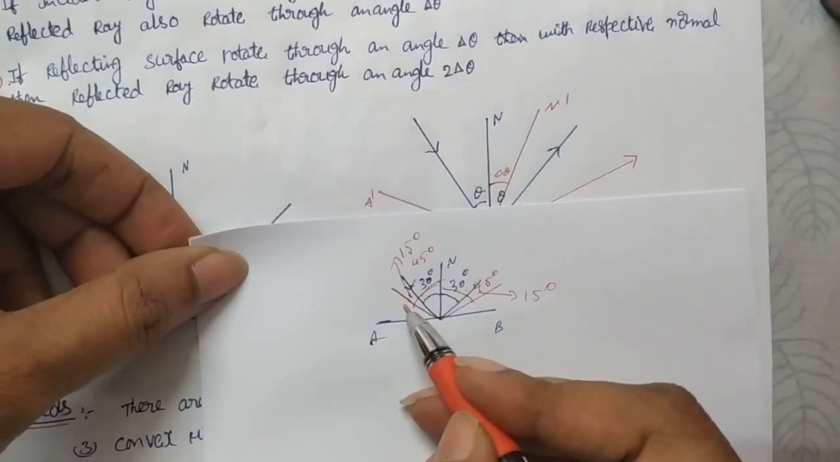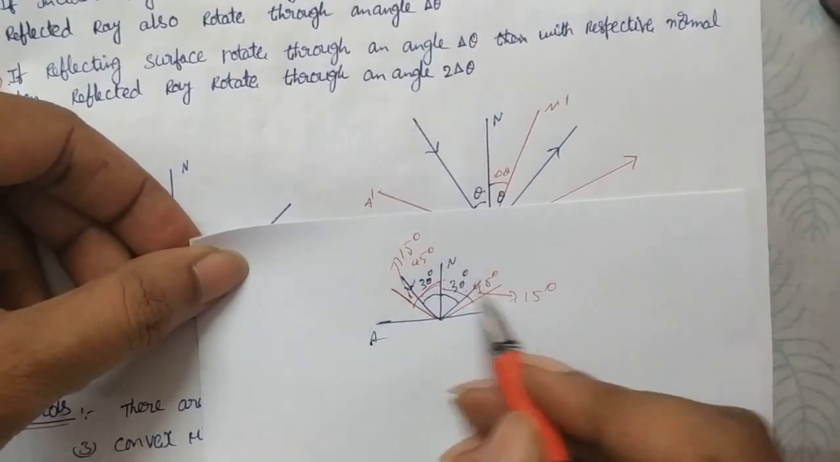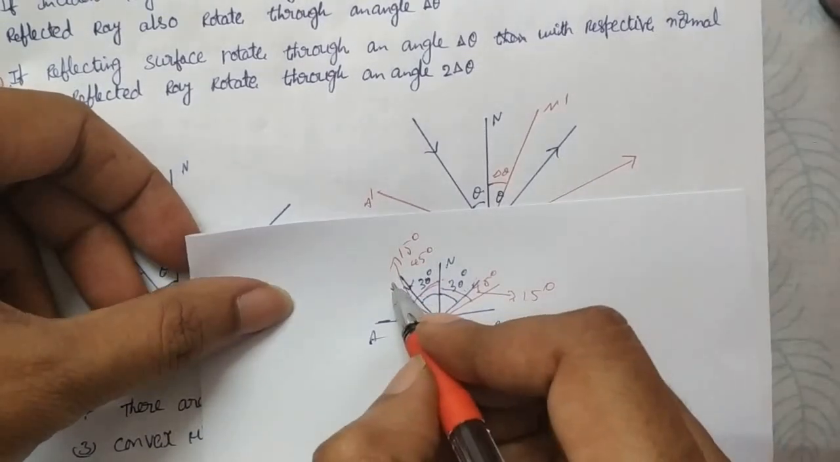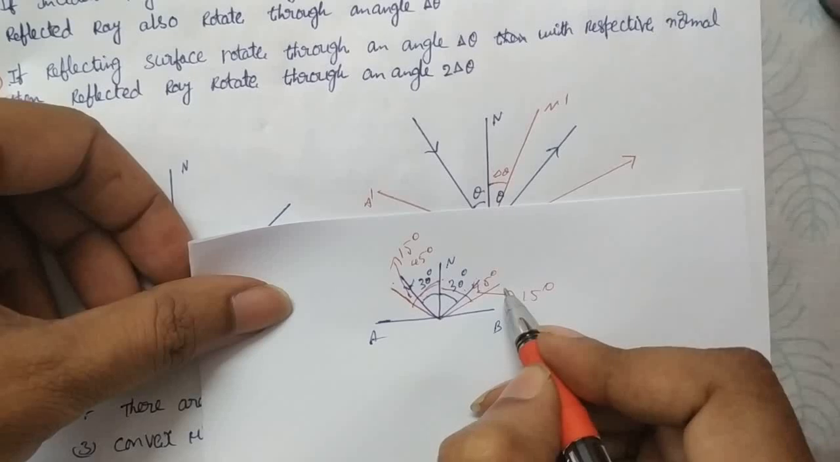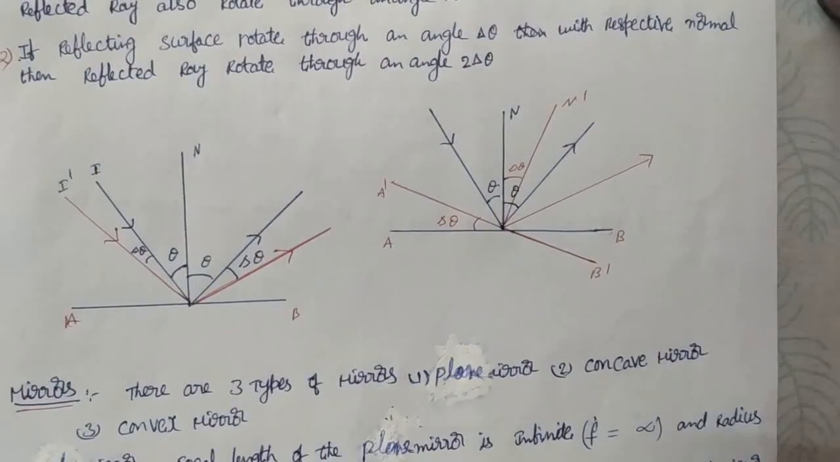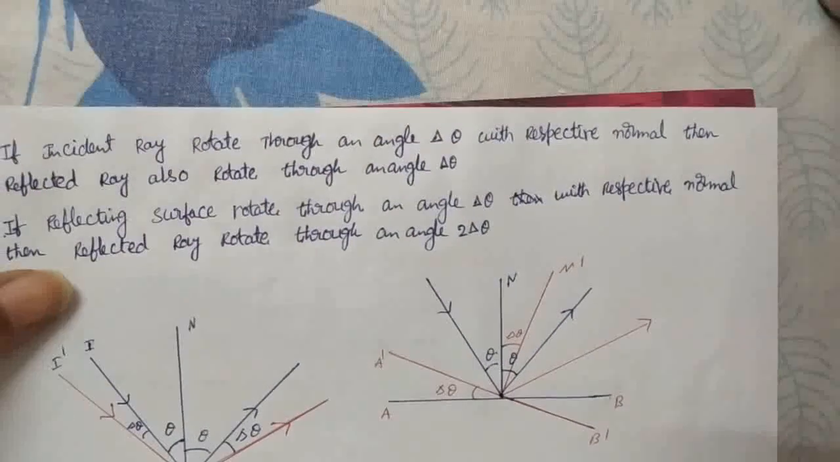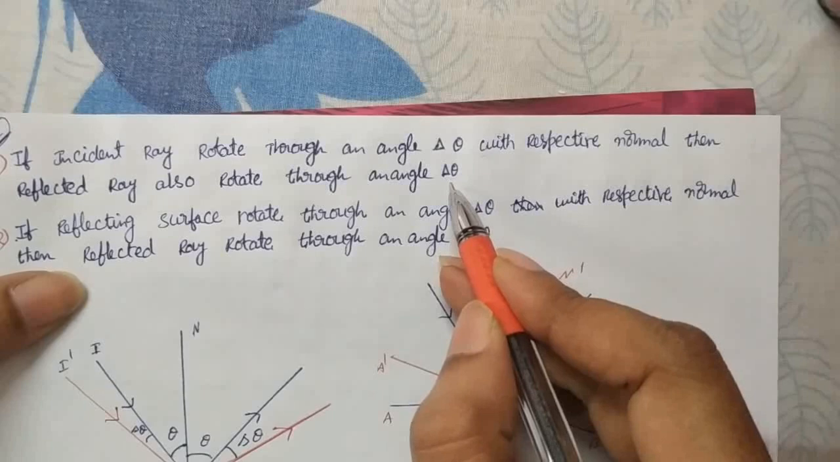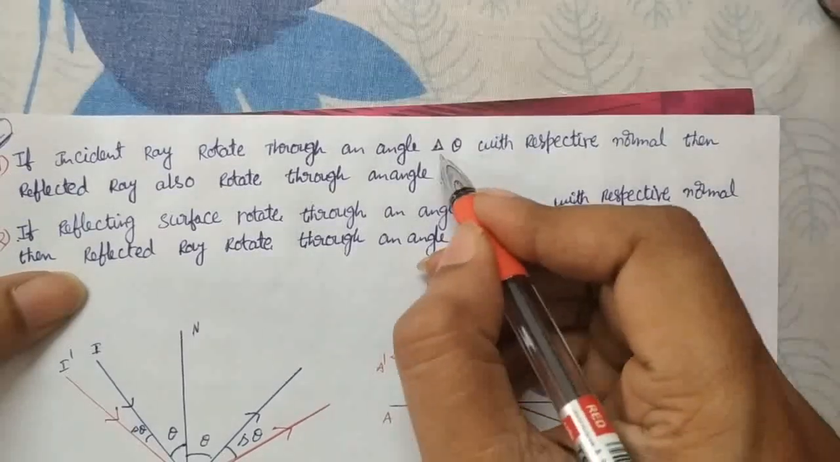If the incident ray moves away from the normal, the reflected ray also moves away from the normal. If it moves towards the normal, the reflected ray also moves towards the normal. The same amount of angle changes. That is the first point: if the incident ray rotates through an angle delta theta, then the reflected ray also rotates through the same angle delta theta.